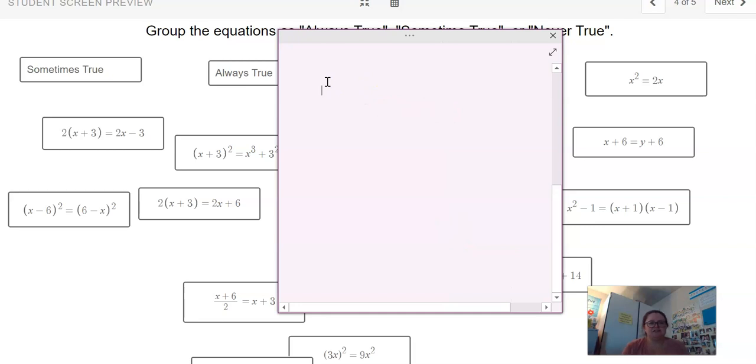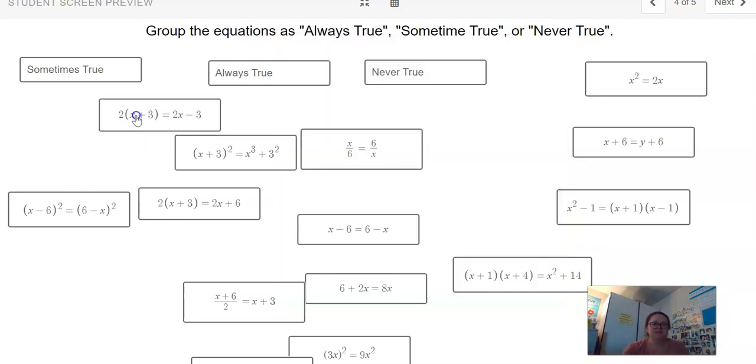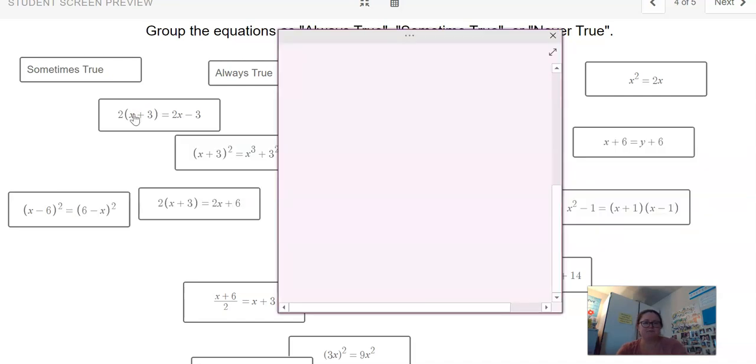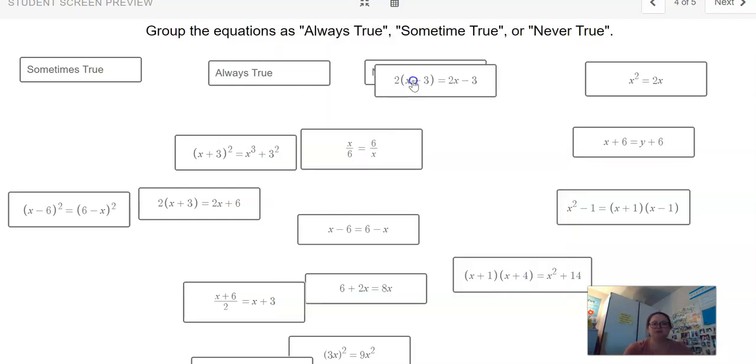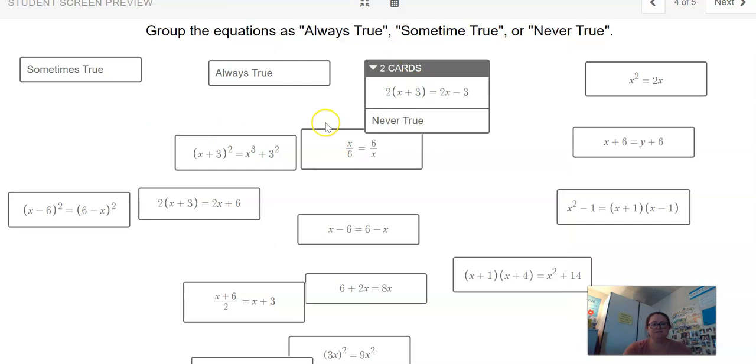So let's look here at 2 times (x plus 3) equals 2x minus 3. Now, hopefully I shouldn't have to solve these all the way. So I'm going to start by distributing. That gives me 2x plus 6 equals 2x minus 3. I haven't finished solving this yet, but I'm starting to get an idea of what's going to happen because I have 2x on both sides. So first I need to get the x's on the same side, but that makes the x's go away. So I get 6 equals negative 3. That doesn't make sense. So this is a no solution. So that means that over here we should put it in never true. Okay. So let's look at another one.